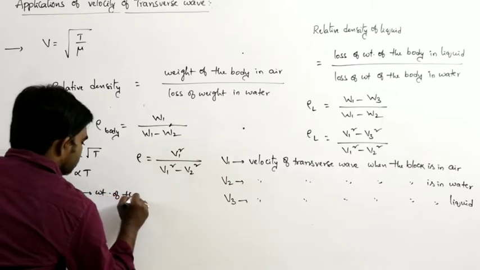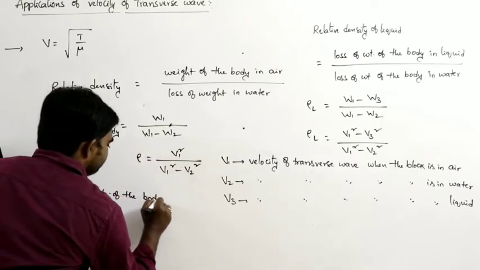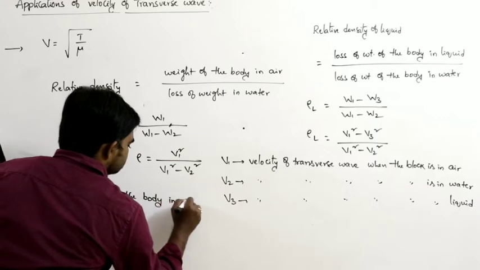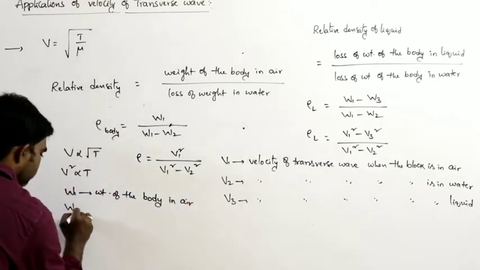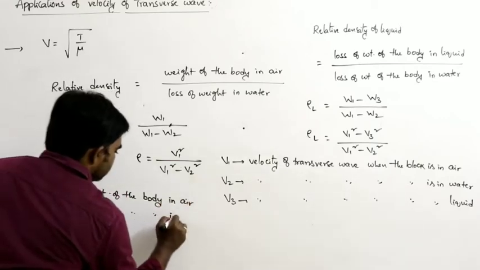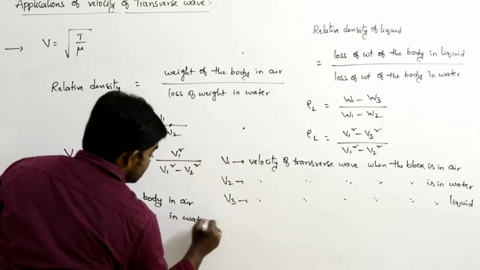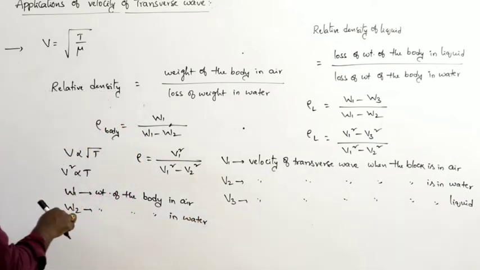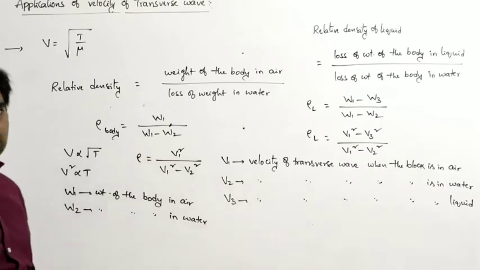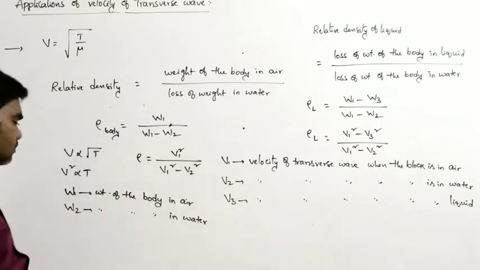W1 is the weight of the solid, or weight of the body in air. W2 is the weight of the body in water, so that must be less than in air. So what is W1 minus W2? Loss of weight. How much did it lose when it is immersed in water?